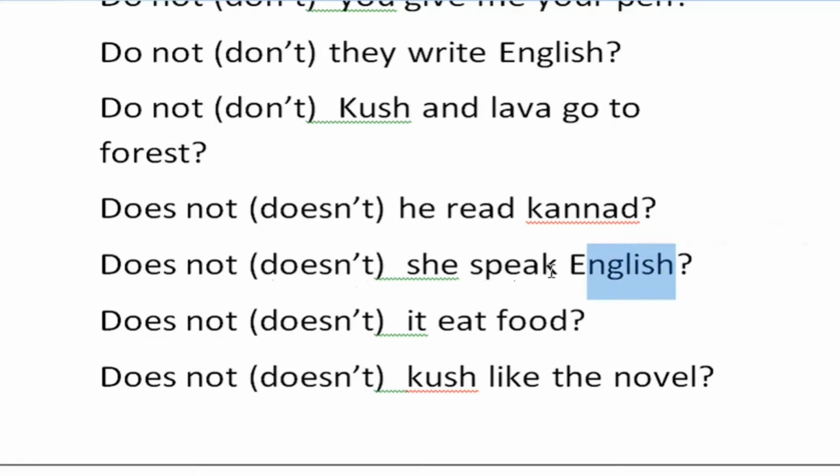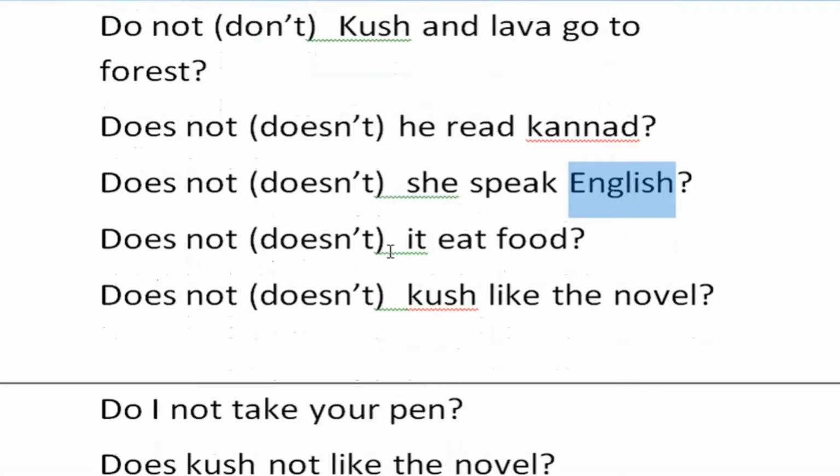Does not she speak Hindi? Does not she speak Tamil? Any language, it is the object. You should use an appropriate object in the sentence. Does not it eat food? Does not Kusha like the novel?